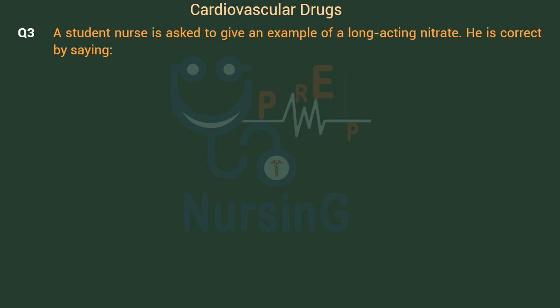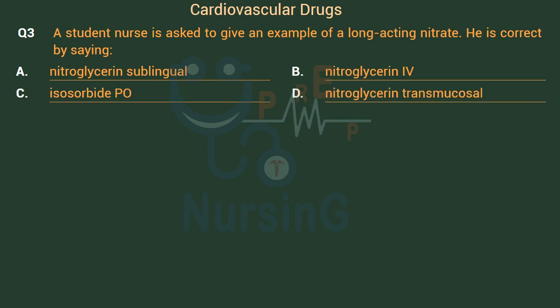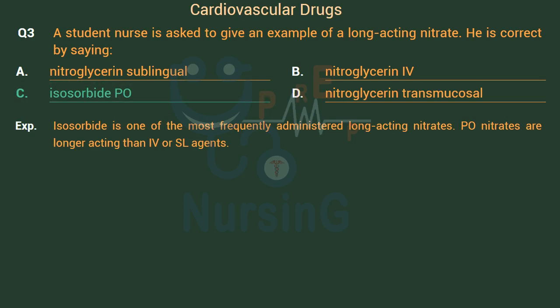A student nurse is asked to give an example of a long-acting nitrate. He is correct by saying Option A, nitroglycerin sublingual. Option B, nitroglycerin IV. Option C, isosorbide PO. Option D, nitroglycerin transmucosal. Right answer is Option C, isosorbide PO. Isosorbide is one of the most frequently administered long-acting nitrates. PO nitrates are longer-acting than IV or SL agents.